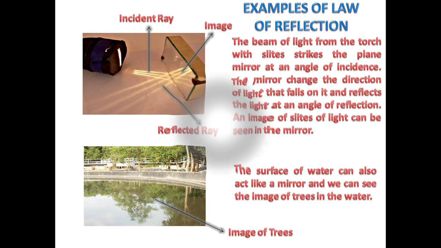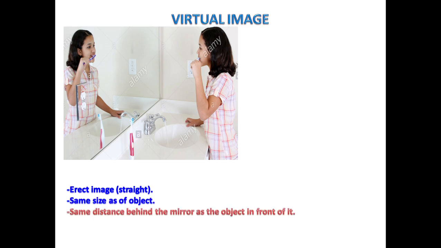These images can be virtual or real. Now let us learn about virtual image. Here you can see a girl looking into the mirror and brushing her teeth. Please notice her image in the mirror. Her image is virtual image. Virtual image is always erect, that is straight. It is of same size as the object. It always has the same distance behind the mirror as the object in front of it.